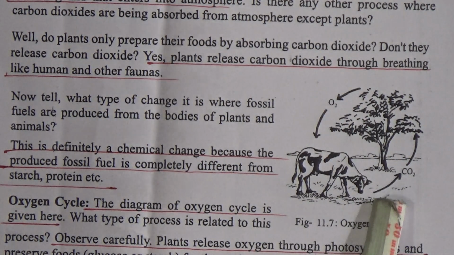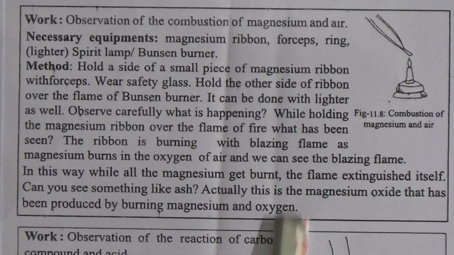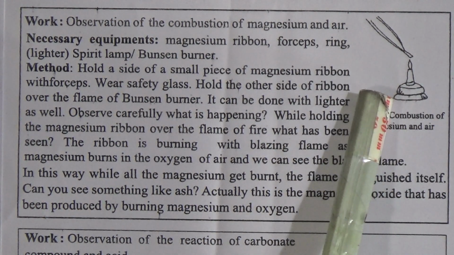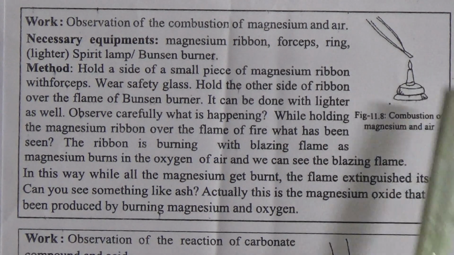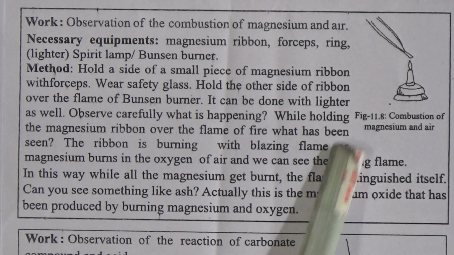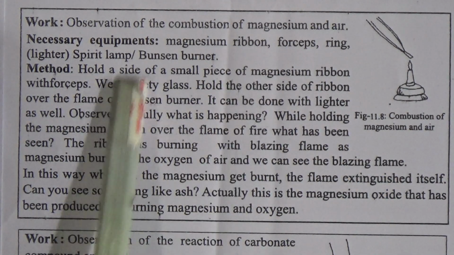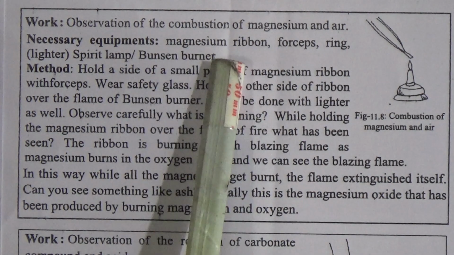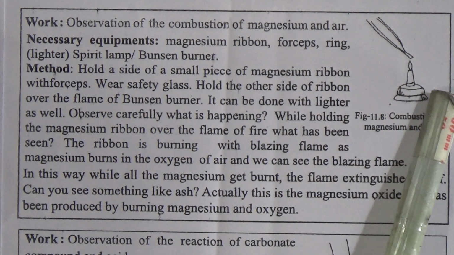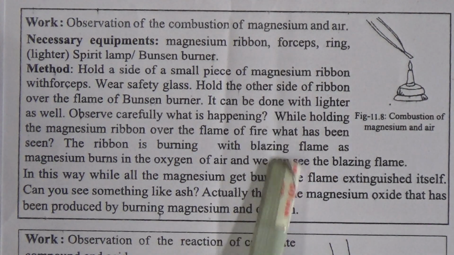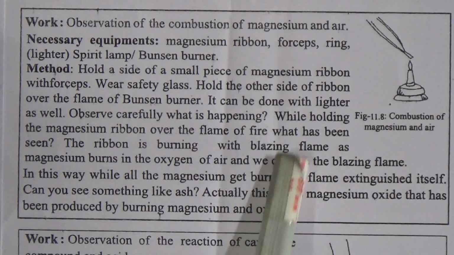And now come to the next topic, lessons number 7 and 8, and in this lesson we do two experiments. The first experiment is the observation of the combustion of magnesium in air. My dear students, for doing this experiment, we need some equipment: a magnesium ribbon, forceps, a lighter, and a spirit lamp or Bunsen burner. The method of that experiment is